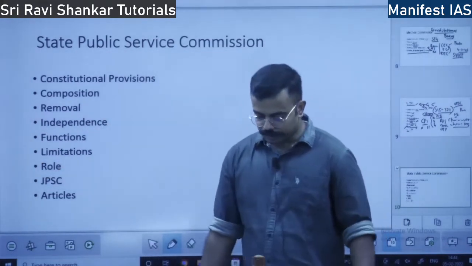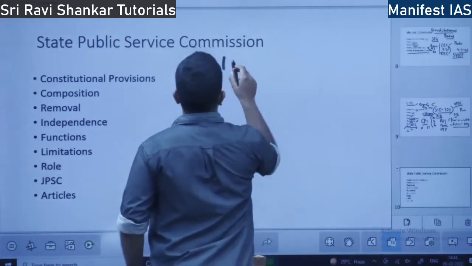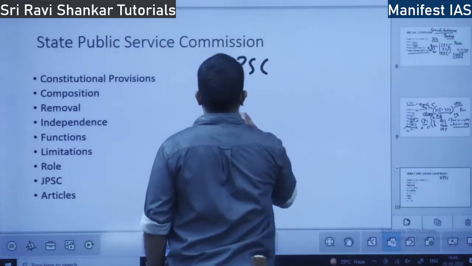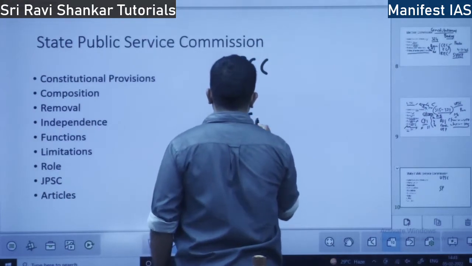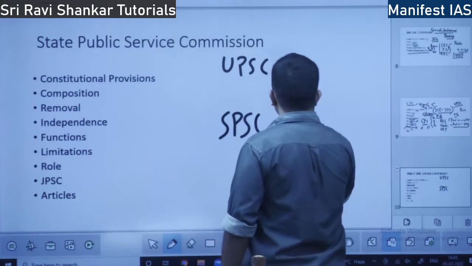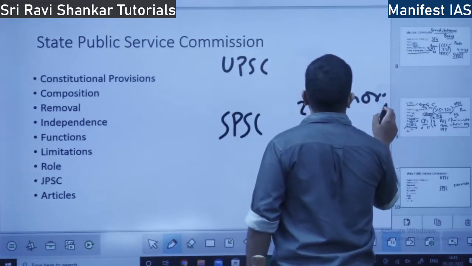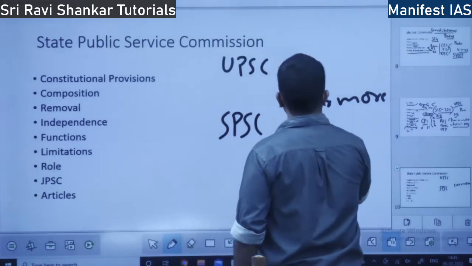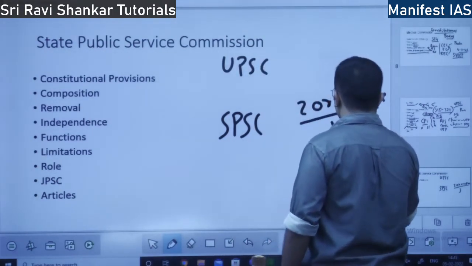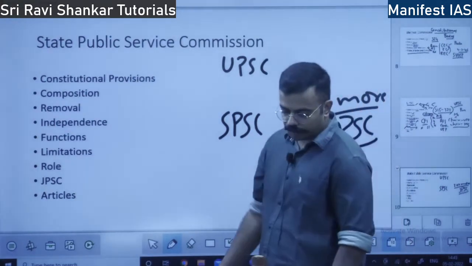So what is Joint Public Service Commission? We have UPSC at the central level and SPSC at the state level. Suppose a state does not have a single SPSC, 2 or more states can come together and form a Public Service Commission. In that case, that commission is called JPSC, Joint Public Service Commission.